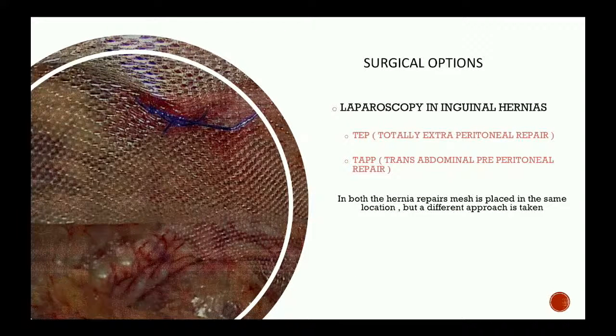Now, in surgical options, I will discuss laparoscopy in inguinal hernias. We have two surgeries for this, that is TEP and TAPP. In both, we are finally keeping the mesh in the same location, but the approach to that location is through different planes. These two planes are considered different. People have different presentations, and for each person we have a different way of doing the surgery.